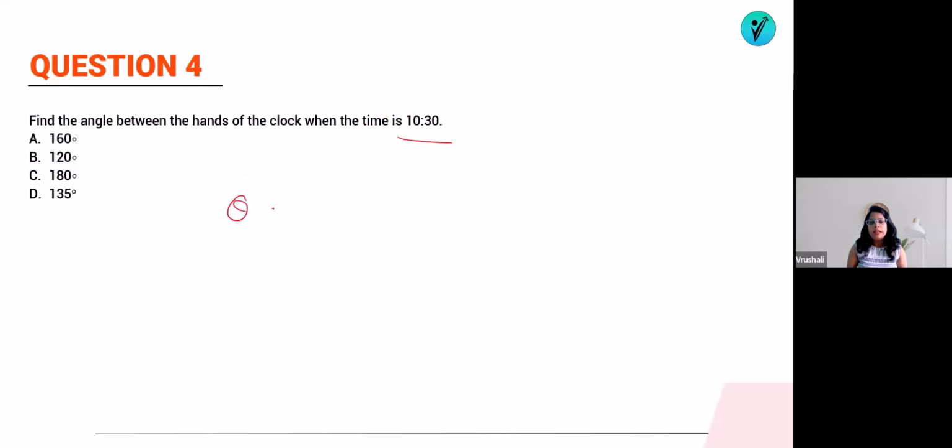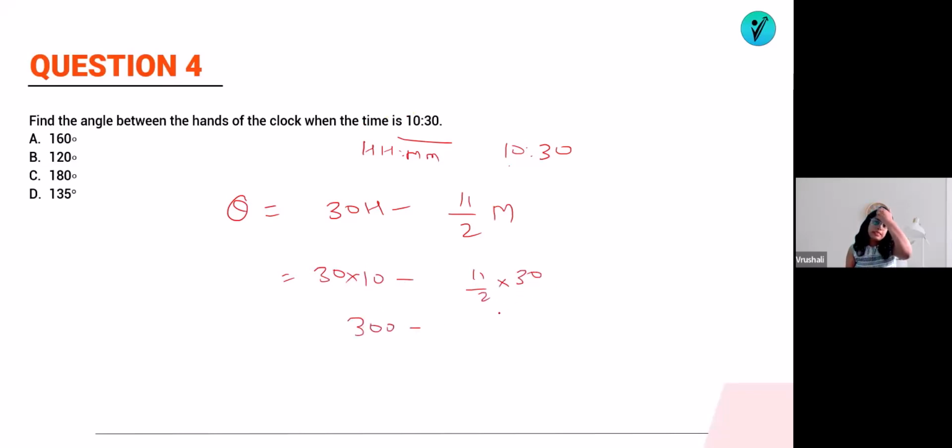So what we know is that the angle is equal to 30h minus 11 by 2 m, where h is the hours and m is the minutes. The time is 10:30, that means the hours value is 10 and the minutes value is 30. So 30 into 10 minus 11 by 2 into 30. So this will be 300 minus, and how much will it be? Half of 330, right?